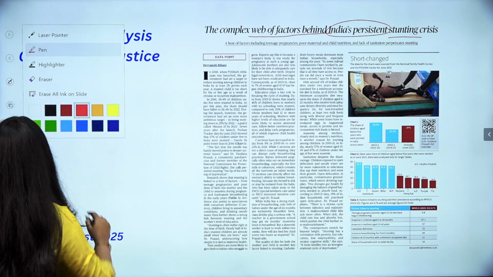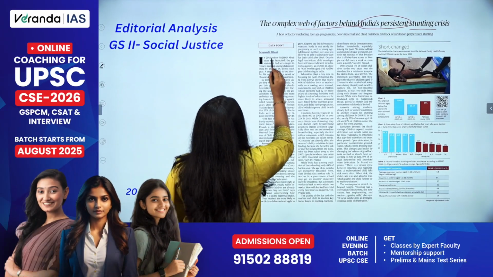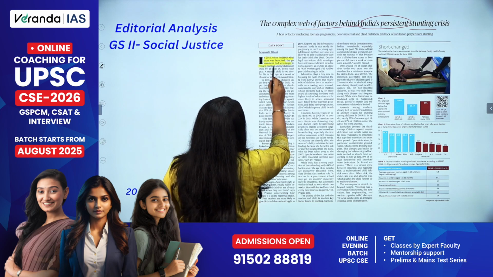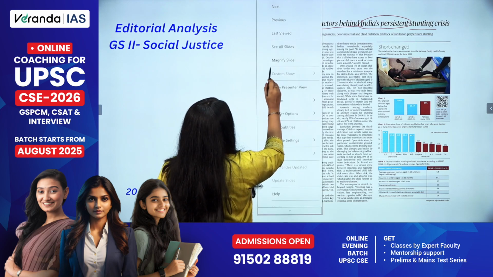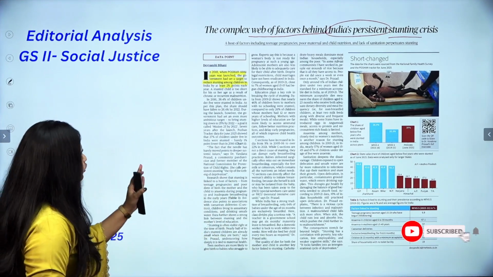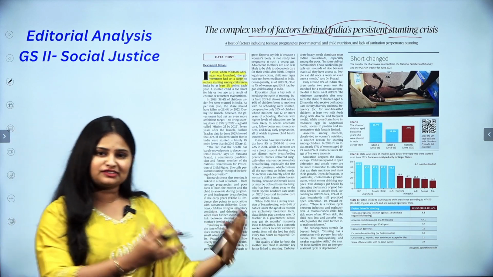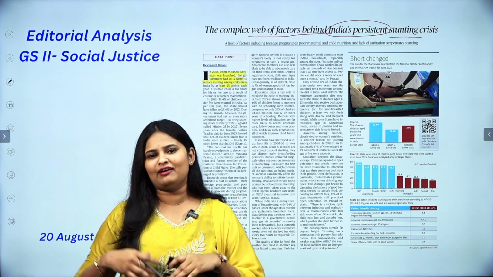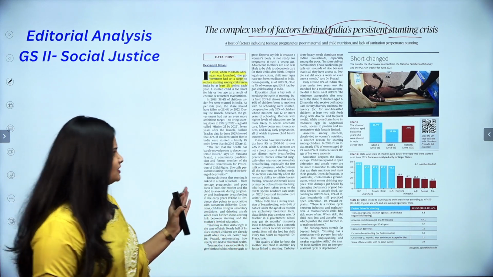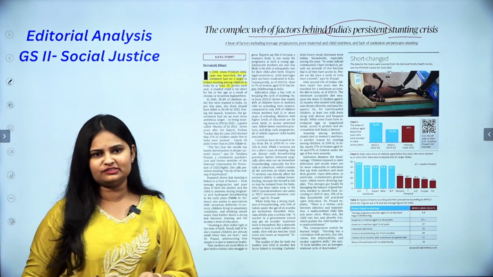So in the article, number one, here the author says in 2018, when Poshan Abhiyan was launched, the government had set a target to reduce stunting amongst children in India by at least 2%. So that has been cited. Next, overall they have spoken about what has been the progress with regard to stunting. Are there massive improvements, or are we still lagging behind? What has been the progress so far? The author has spoken about that. Next, many reasons have been cited over here. We will try understanding all of this one by one.